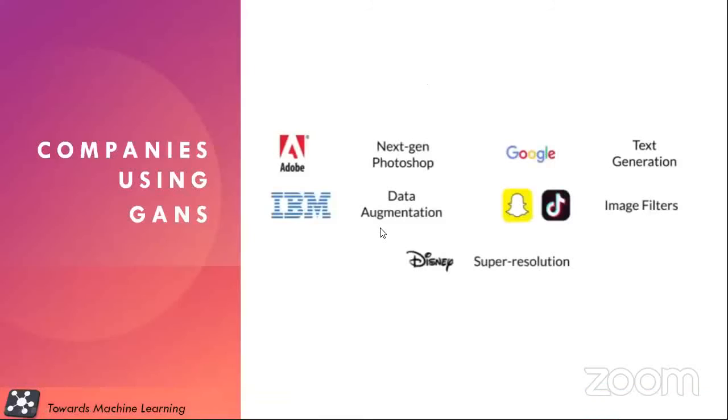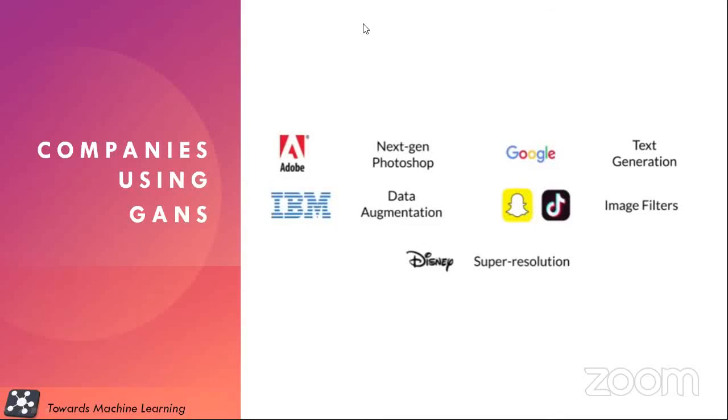Okay. So there are a few companies listed here which are using GANs. Adobe is using it for the next generation Photoshop, and Google is using it for text generation. For how Adobe is using it, suppose you give an image.